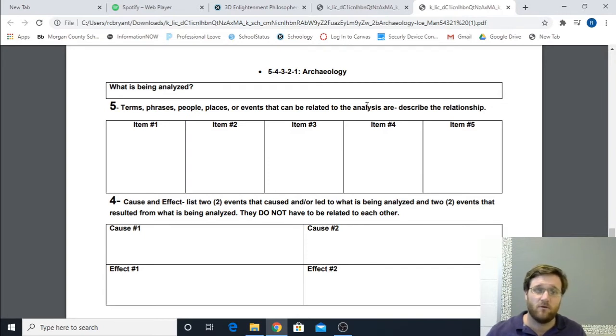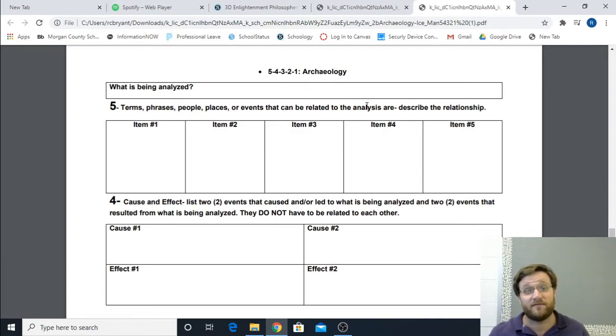In section 4, cause and effect, it lists 2 events that caused or led to what is being analyzed, and 2 events that resulted from what is being analyzed. They do not have to be related to each other.